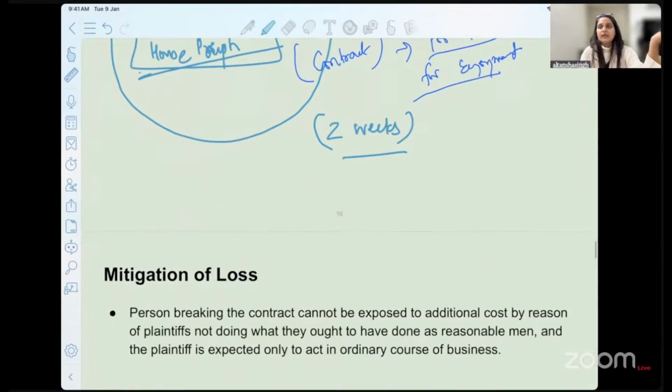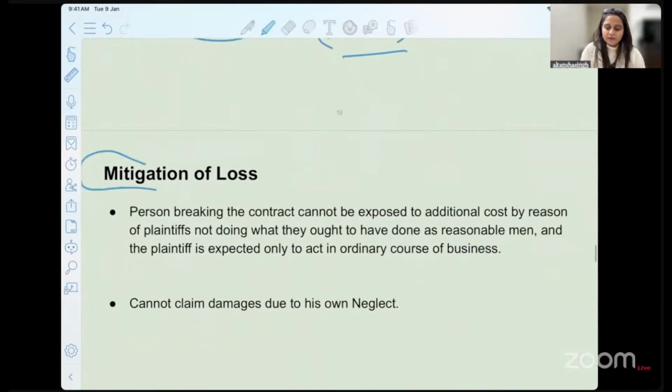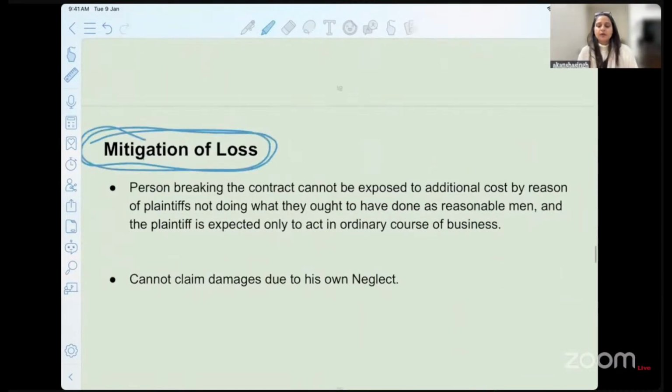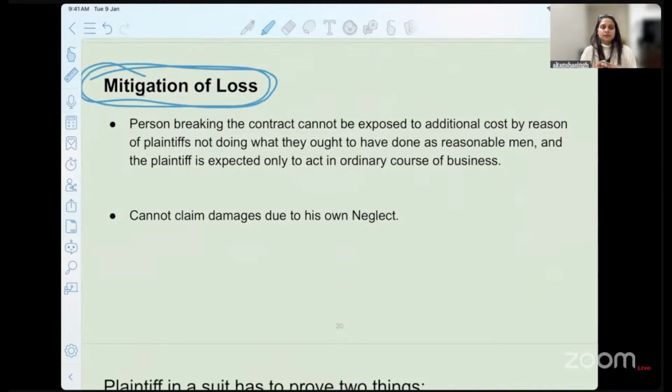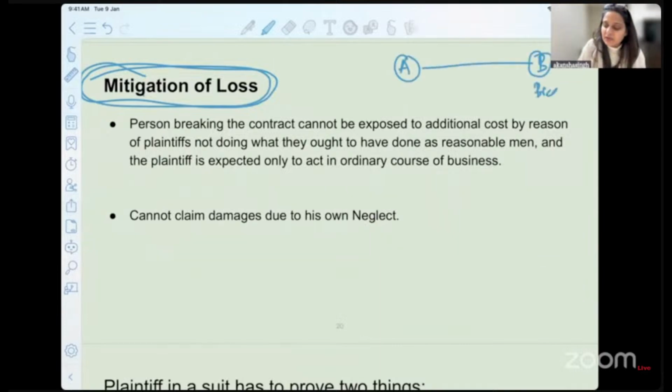Okay, now in the last leg of today's class, we'll be discussing the mitigation of loss. We already touched on the concept of mitigation of loss, that you have to try to suppress the loss that has happened to you. Why has the loss happened to me? A entered into a contract with B, and B has committed breach of contract.